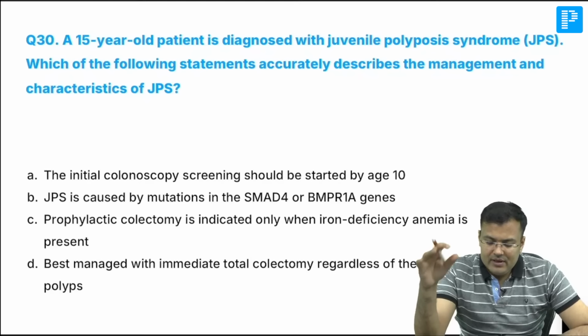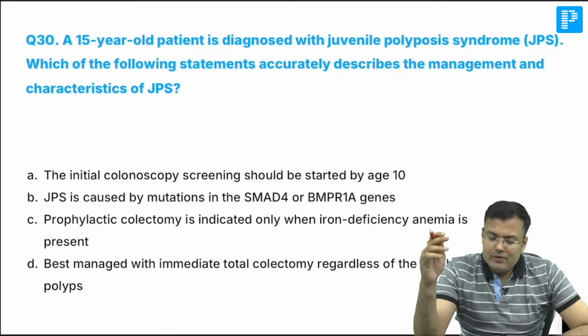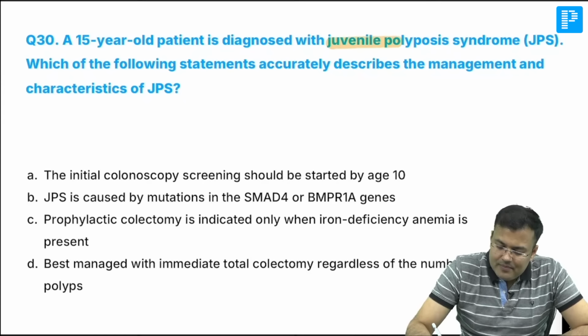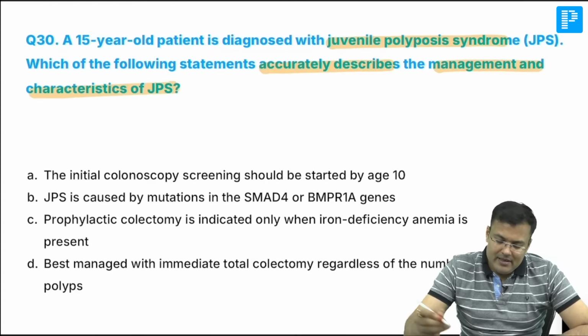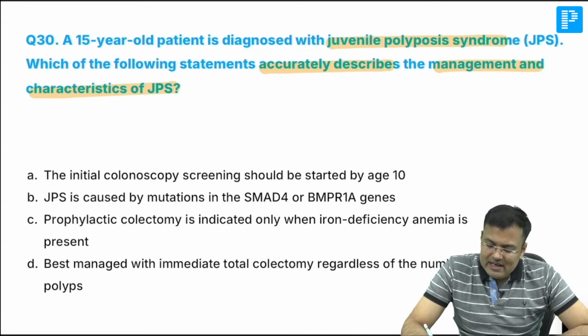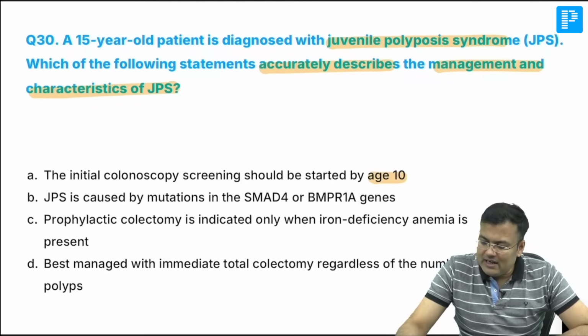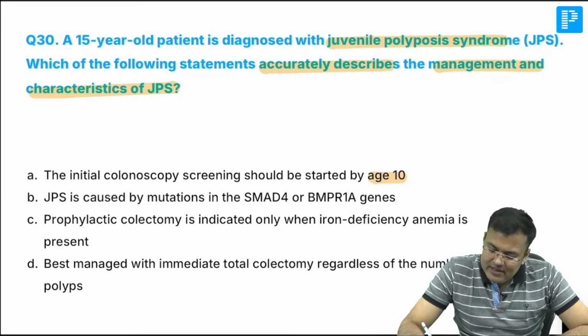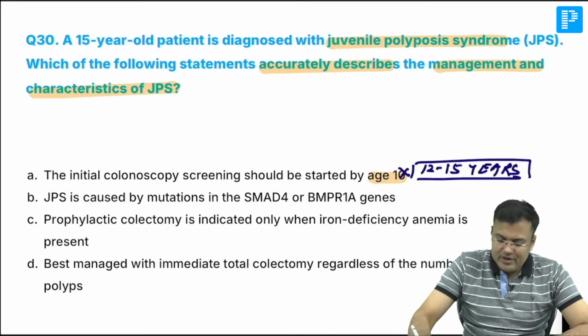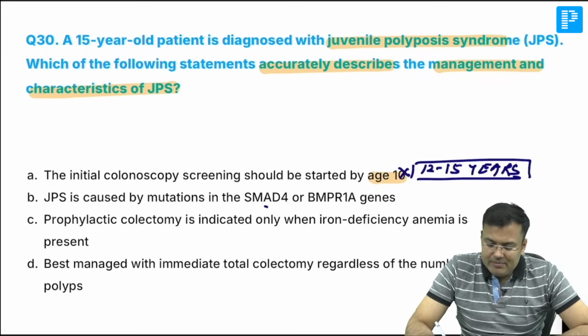Next question, very easy. 15 years old patient diagnosed with juvenile polyposis syndrome, JPS. Okay? Which of the following statements accurately describes management and characteristic of JPS? Tell me, initial colonoscopic screening should be started at what age? Guys, it's not 10. At what age are we going to start? It should be started at 12 to 15 years. So it is started at 12 to 15, not at 10. Okay? JPS is caused by mutation in SMAD4 or BMPR1A gene. Correct.